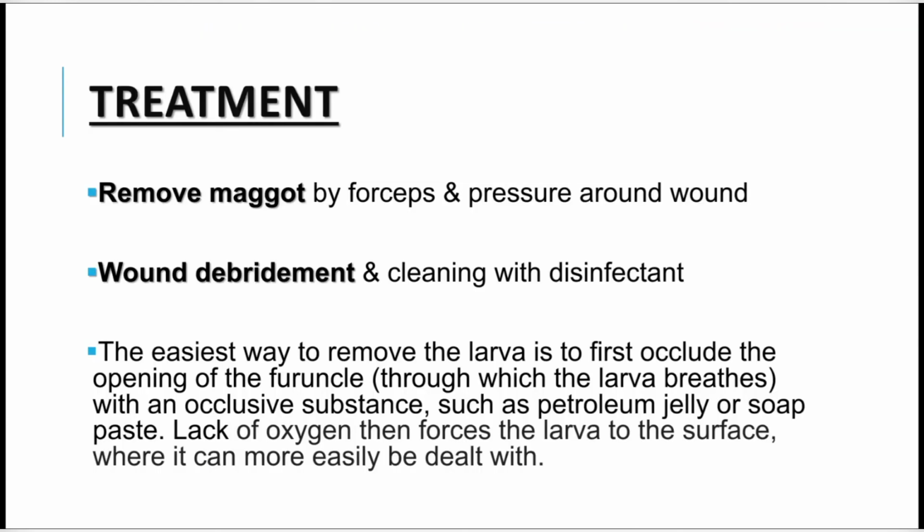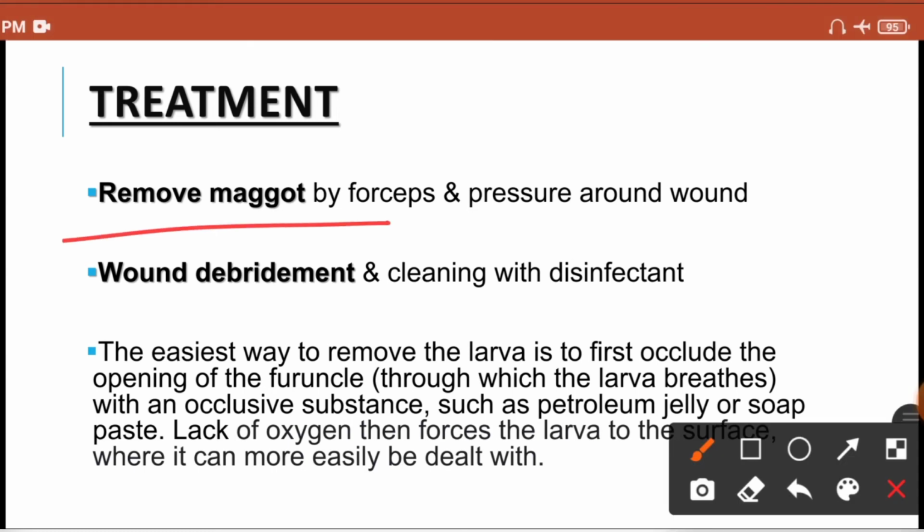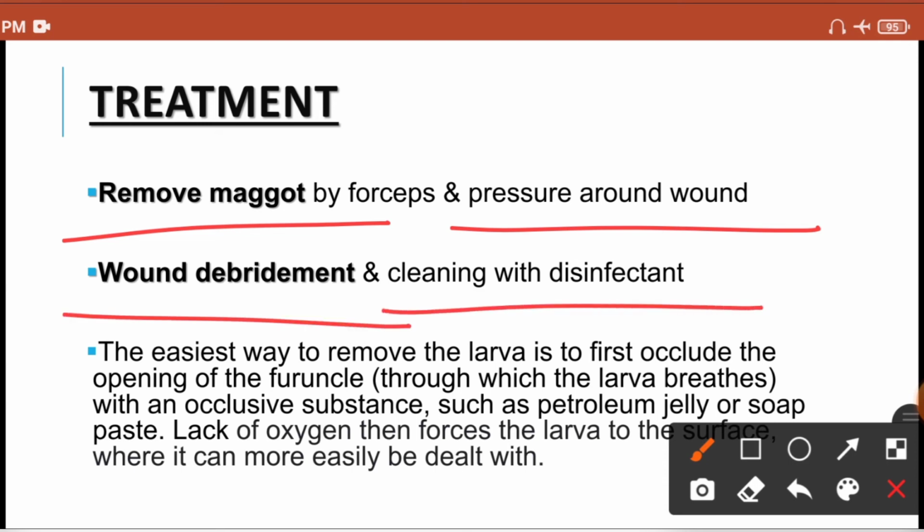Alright, now what is the treatment of such myiasis, maggot infestation? Obviously you have the wound. Usually the common mode is cutaneous myiasis. So in that wound, in that ulcer, you have to remove the maggots by forceps or by applying pressure around the wound, or you can do wound debridement and cleaning with a disinfectant. So you have to clean the wound, do the wound debridement, and remove all the necrotic tissue and the maggots, and finally you can treat the ulcer and the maggot.